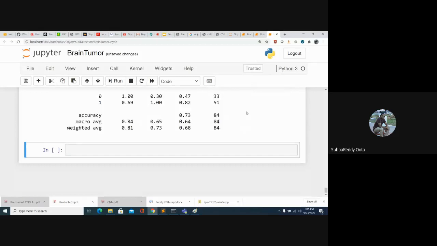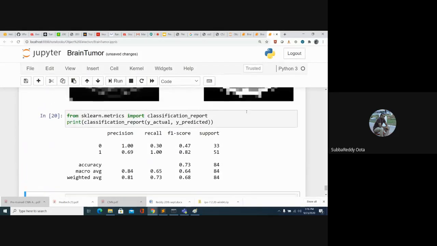If you want to see the classification report, we are getting an F1 score of 64, macro average. So this is one way to train an image classification model when you have a limited number of samples. You can directly read the images into memory and go with the training. So up to here, clear?